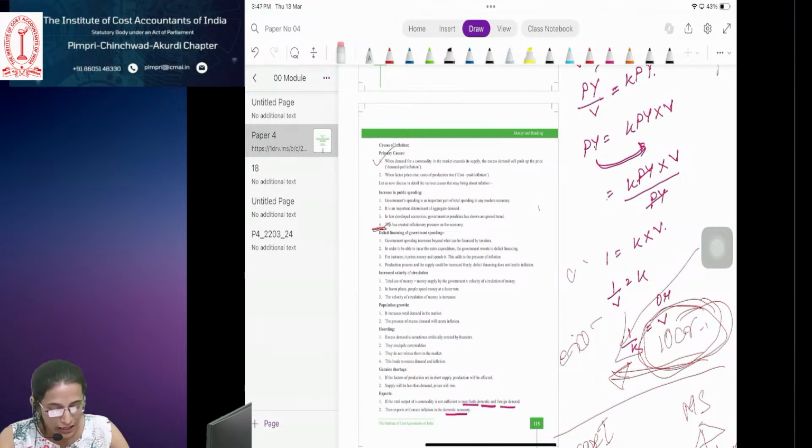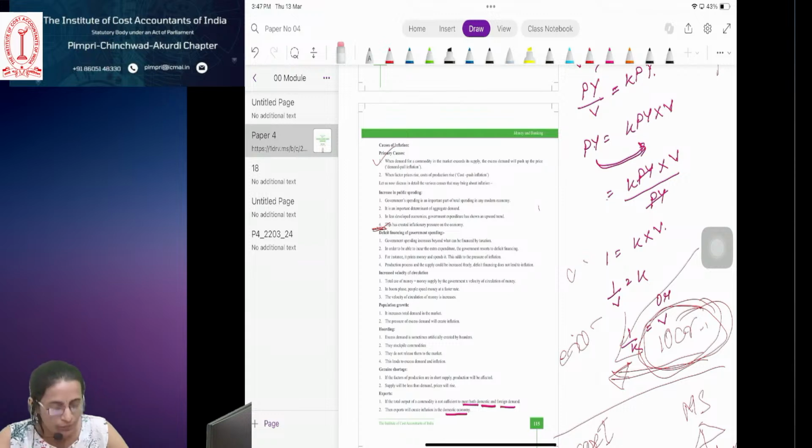So we will see. Excess demand is sometimes artificially created by hoarders. They stockpile commodities, they do not release them to the market. This leads to excess demand and inflation. What they do, they store that, what we see in case of onions also, right? They store that onion in large godowns and artificially reduce the supply in the market. So demand remaining constant, supply is less, ultimately the price of onions in the market will rise. So hoarding leads to inflation.